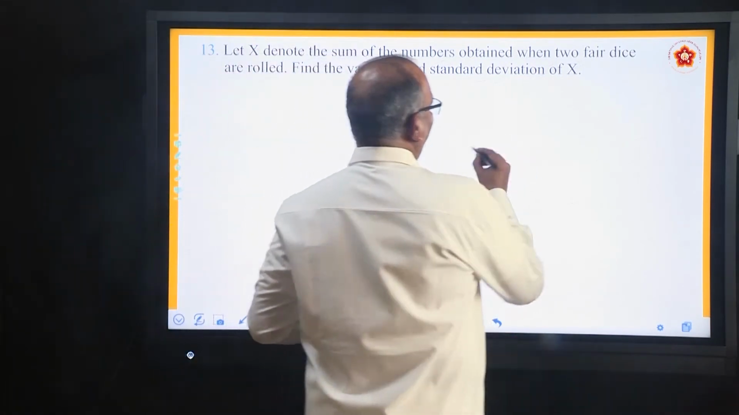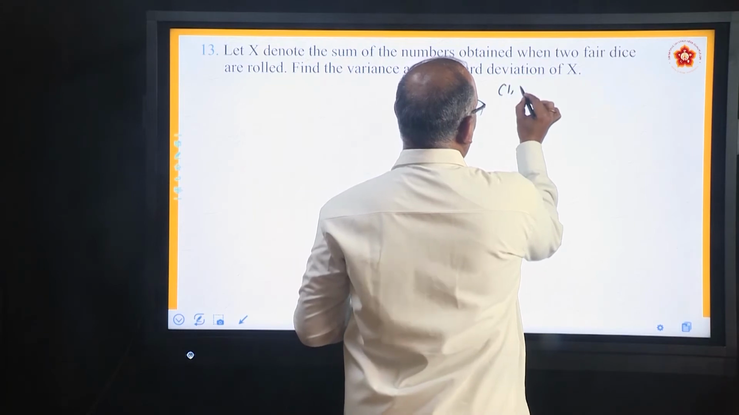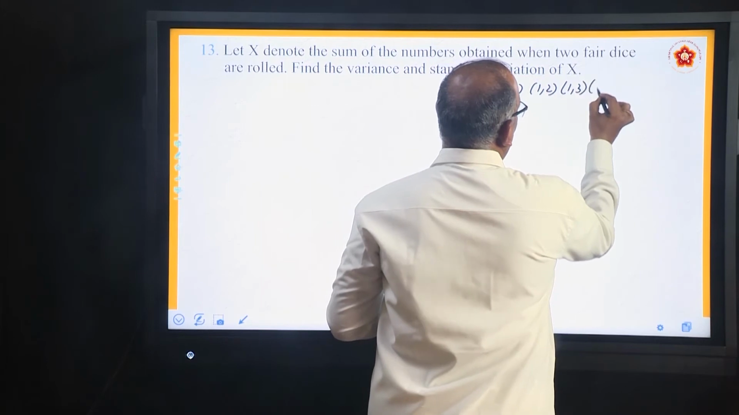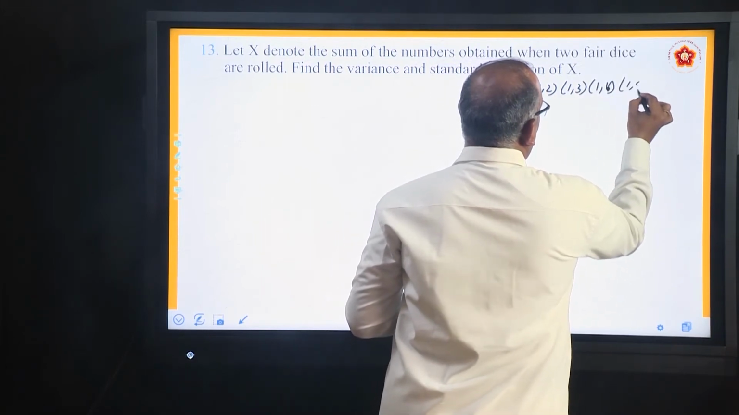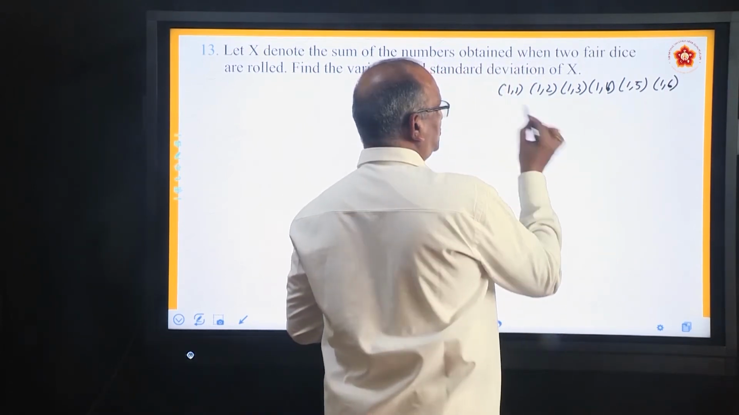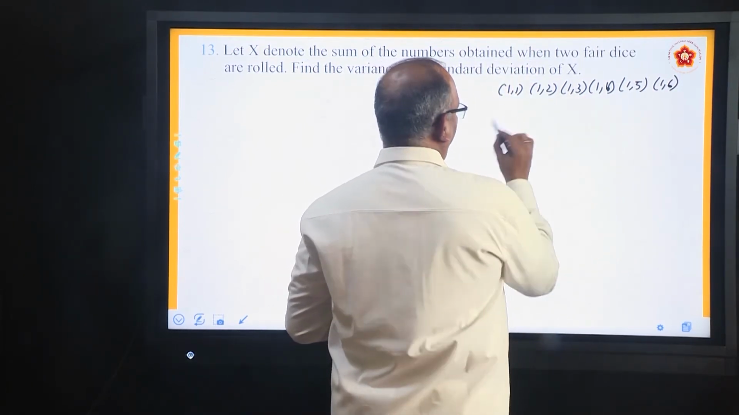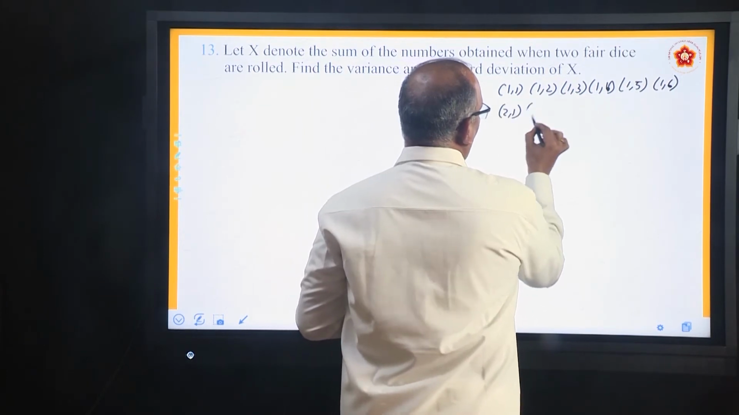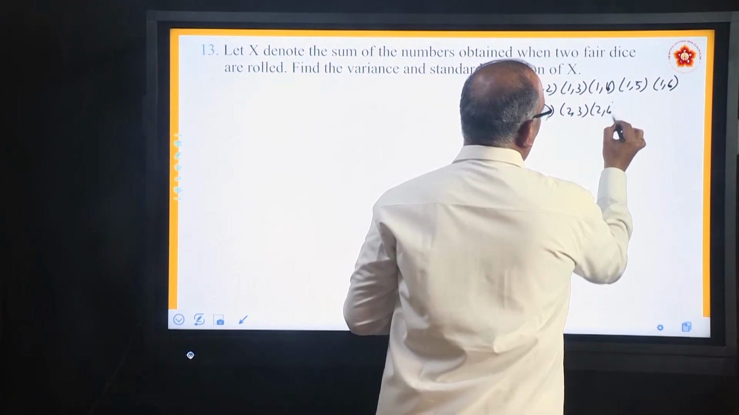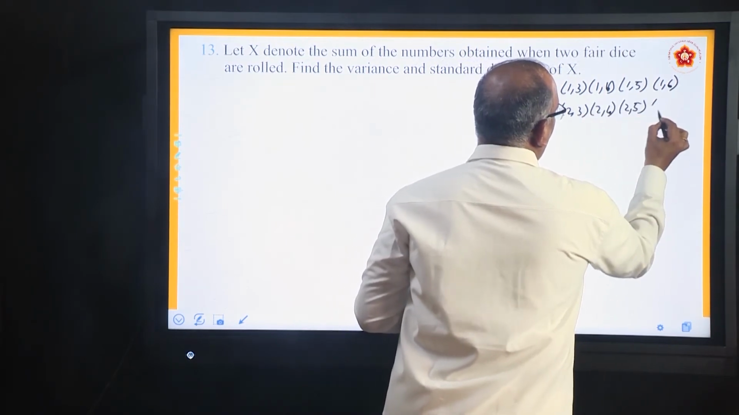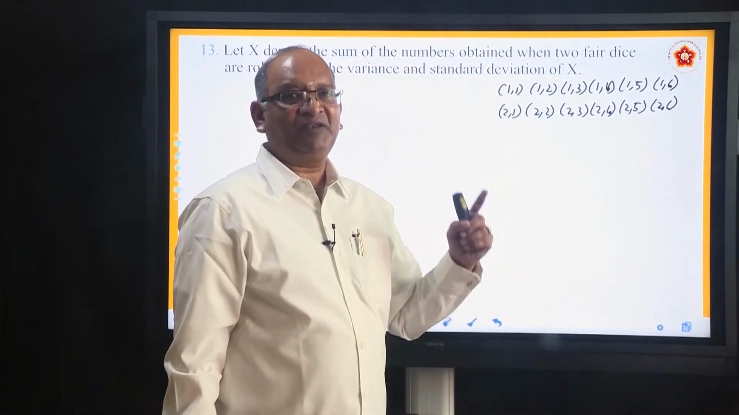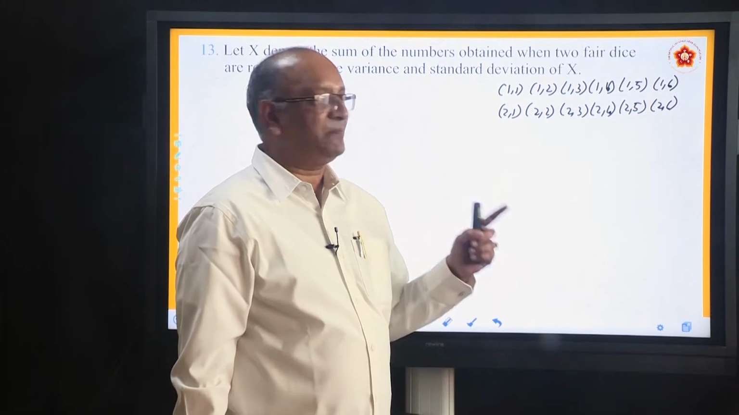Suppose if you start writing it here, let us say it is like this: 1 1, 1 2, 1 3, 1 4, 1 5, 1 6. Starting with 2 means first die is showing 2 and other one can show anything. So it is 2 1, 2 2, 2 3, 2 4, 2 5, 2 6. Why are we writing all the outcomes? Because when we write, it is easy to understand the problem.